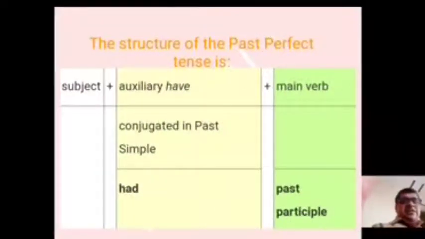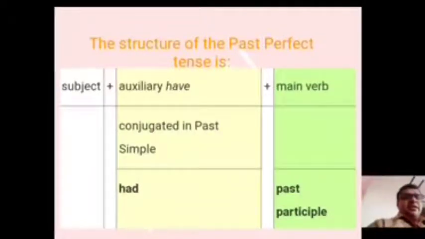The structure of the past perfect tense: subject plus auxiliary verb have conjugated in the past simple, had, plus main verb, that is past participle. I will tell you another structure also to understand easily.